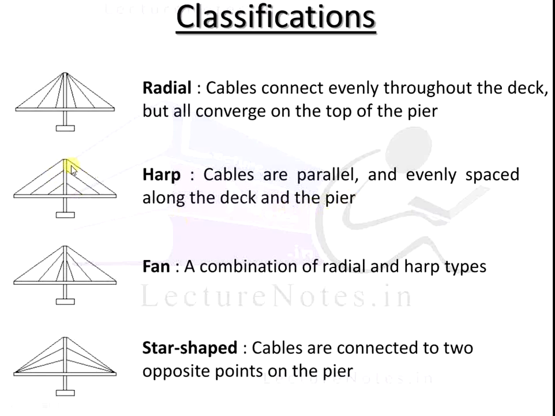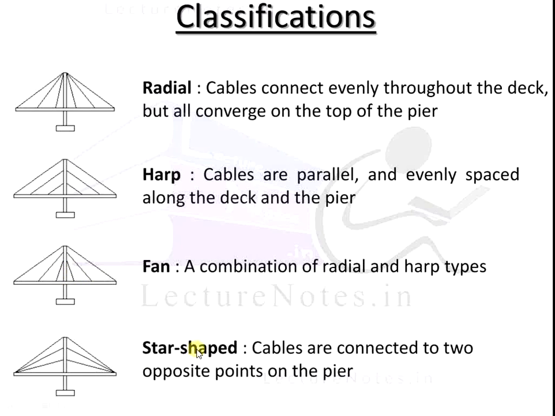The fan shape or fan classification is a combination of the radial and harp types.